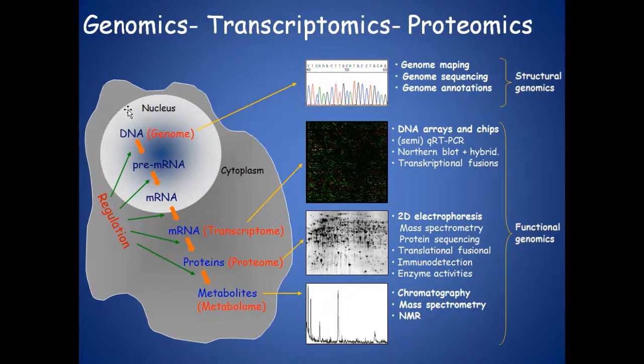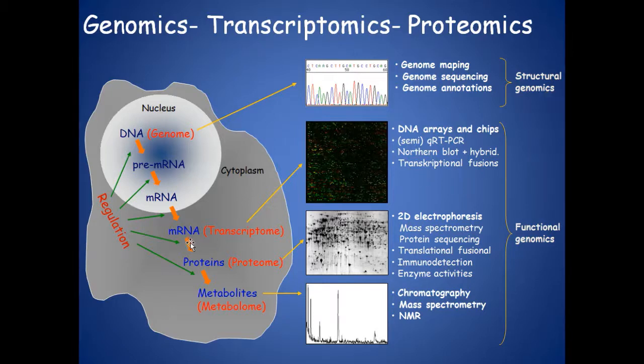Okay, now when you have to study the genome, how is the DNA sequence analyzed? The DNA sequence is analyzed by various techniques called genome mapping, genome sequencing, or genome annotation based techniques. So, to find out the entire sequence of the genome or of the DNA, we use various techniques and they contribute to the science of structural genomics.